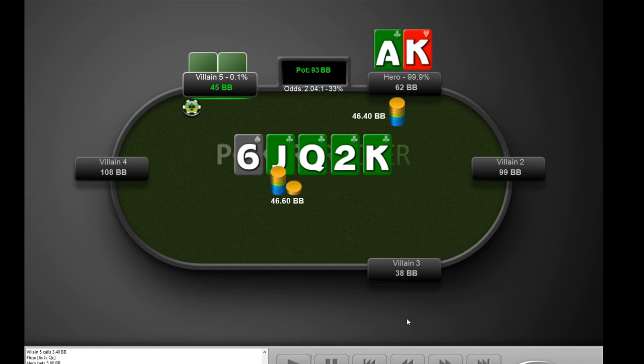We have the effective nuts here, and what that means is we don't need to worry about our opponent beating us over 50% of the time when he calls in this scenario. It's really just a case of, will he pay off, for example, a half pot bet with a much higher frequency than he'll pay off a pot size bet? And in this example, the answer is probably going to be no.